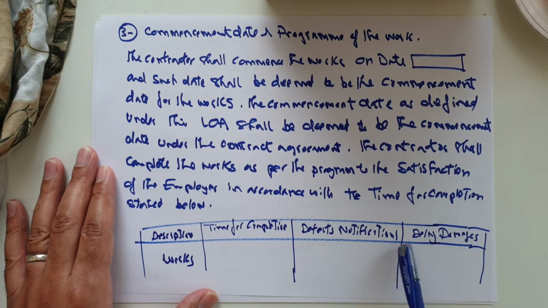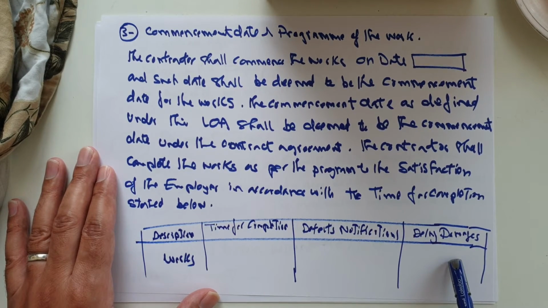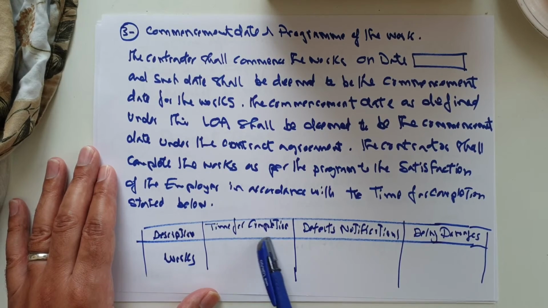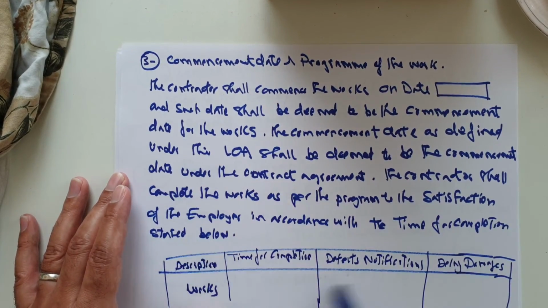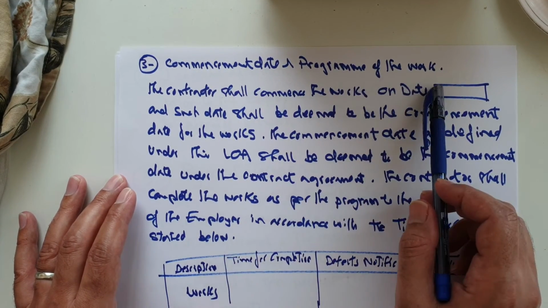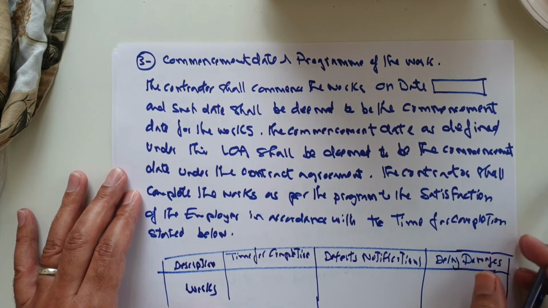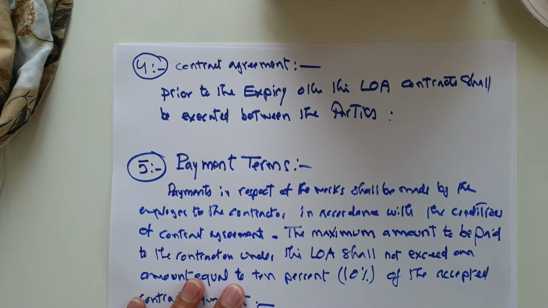Delay damages. Here it's mentioned how much cost per day for any delay beyond the duration which we agreed for time of completion. So these are the descriptions for commencement and the program of the work. It should be included and it should be clear in the letter of award. This is number 3. Let's go to number 4.